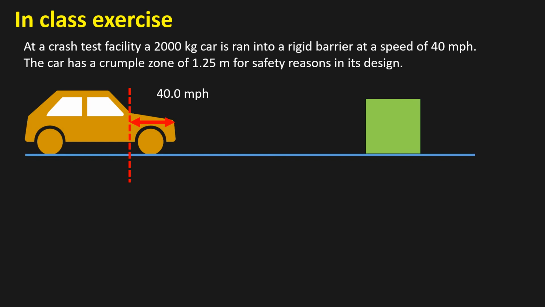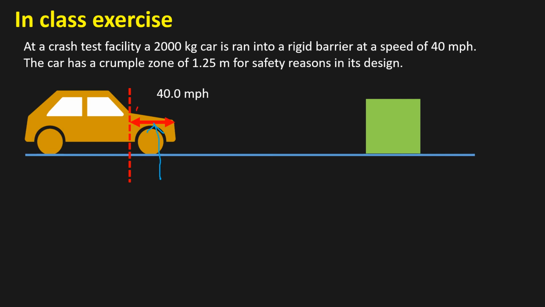At a crash test facility, a 2,000 kilogram car is run into a rigid barrier at a speed of 40 miles per hour. The car has a crumple zone of 1.25 meters, for safety reasons in its design. So we have this car, and we have this crumple zone right here. This crumple zone is going to change the distance.